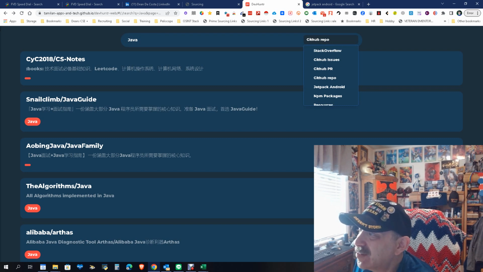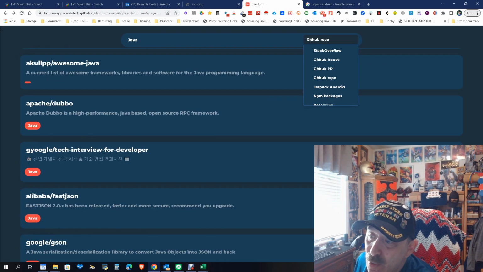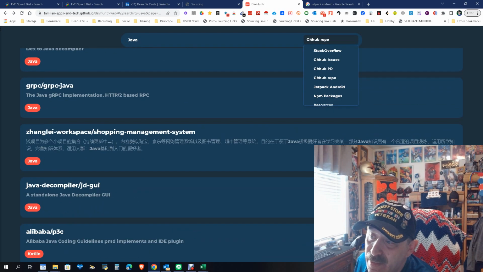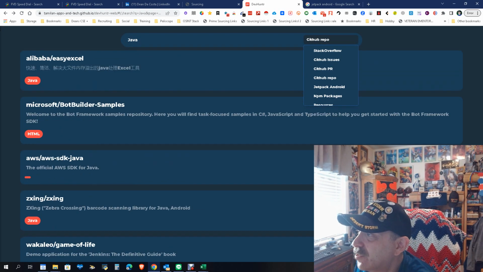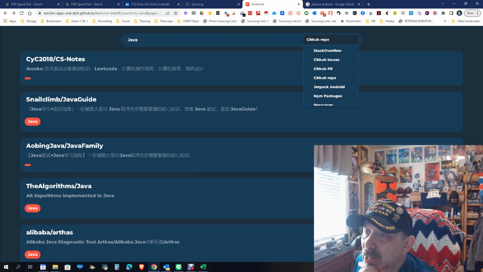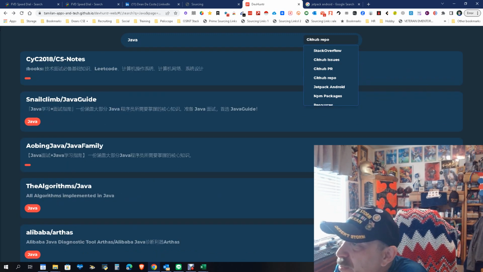As it relates to everything else, it takes a little bit longer, but it does let you know what you're dealing with, and it does bring you back quite a few results. So it's a decent tool. You could do Stack Overflow searches separately or X-ray, you could do GitHub separately or X-ray, or you could just do this and have it all in one place. It could come in very handy.